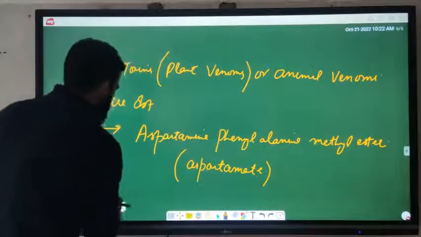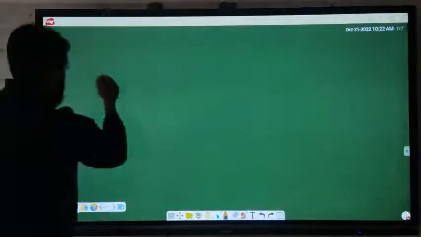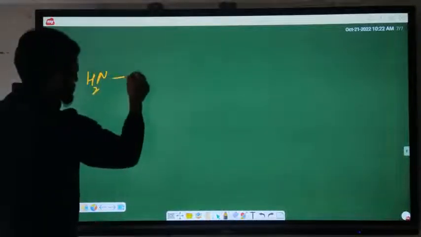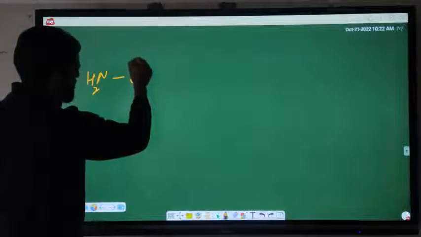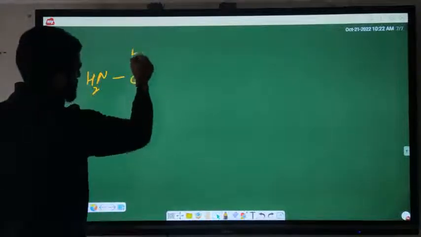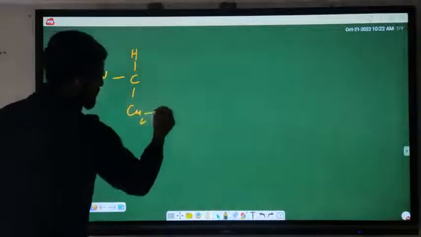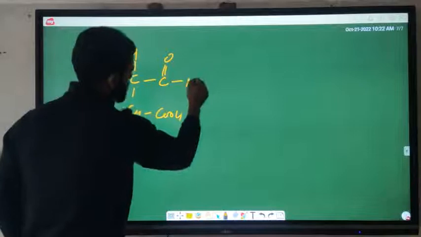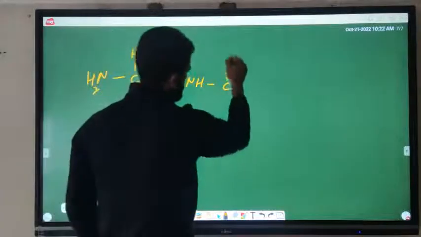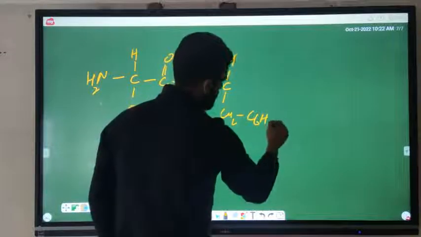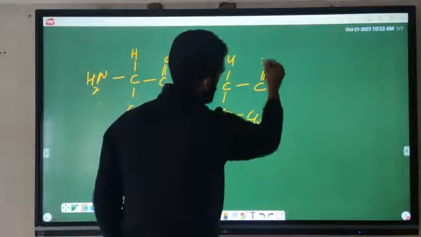If I make the structure of this, there is a terminal group, and we have it like this. This is the methyl ester.